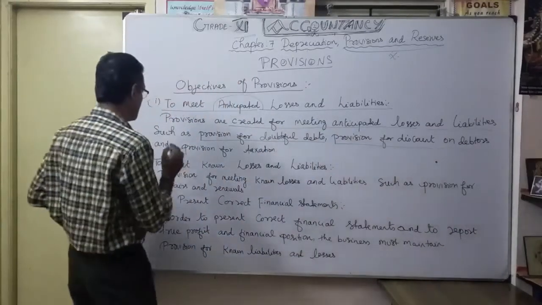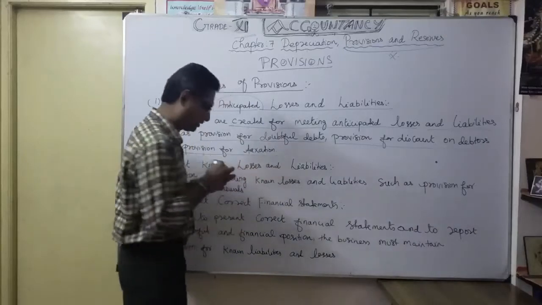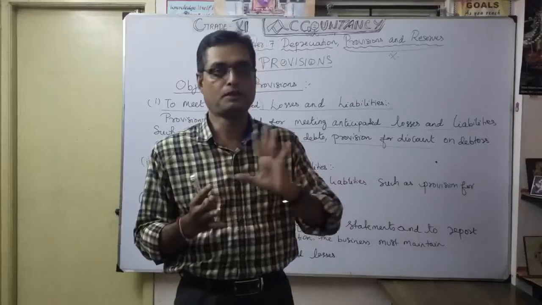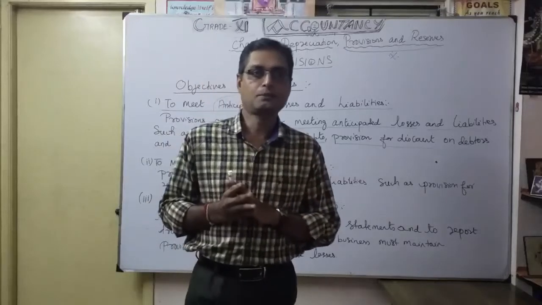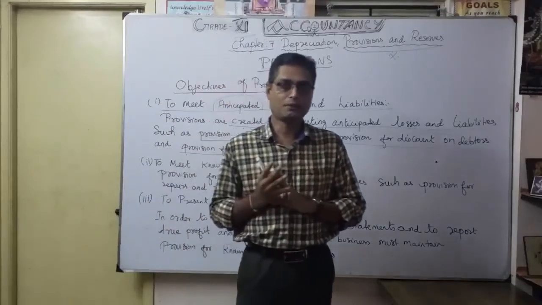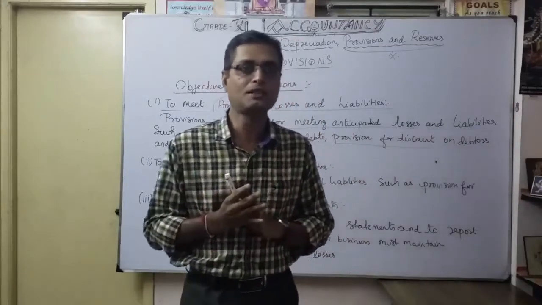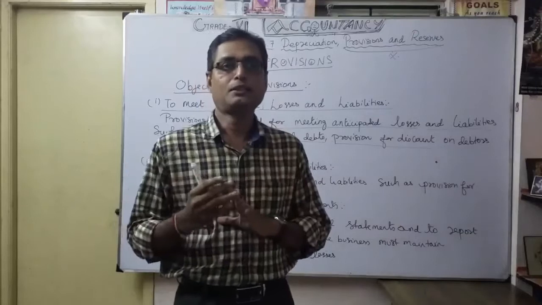The third one is provision for taxation. Yes, you are definitely going to pay tax if you earn profit. No one expects the business to definitely go for a loss, correct? Everyone does business to make more profit.